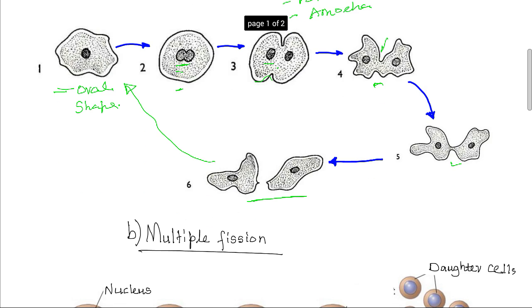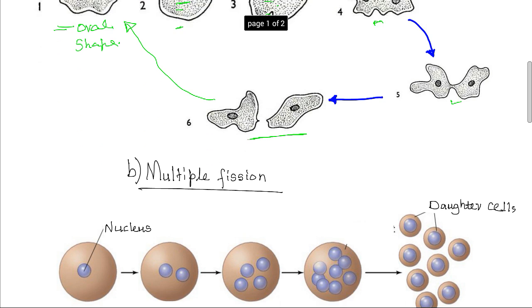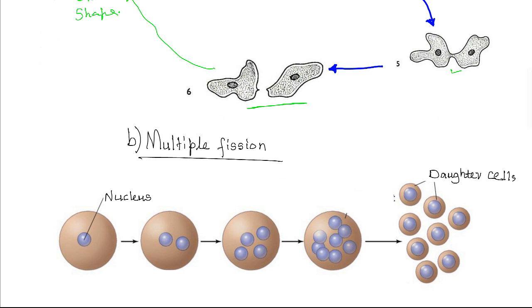The second type of fission is multiple fission. In multiple fission, there is a parent cell, and in the parent cell, the nucleus undergoes repeated division, so that many nuclei are produced.